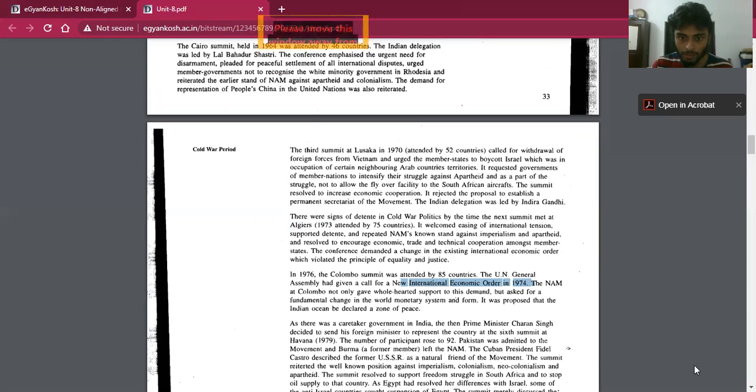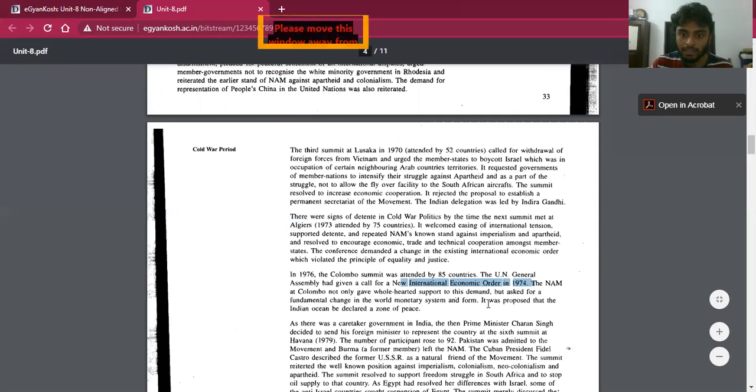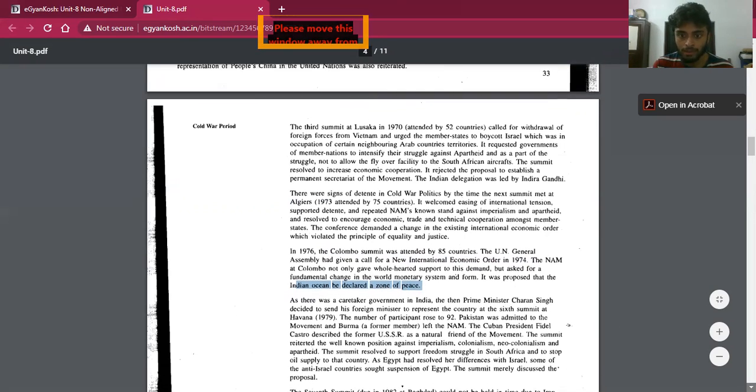In this Colombo summit, the Indian Ocean was proposed as a zone of peace.